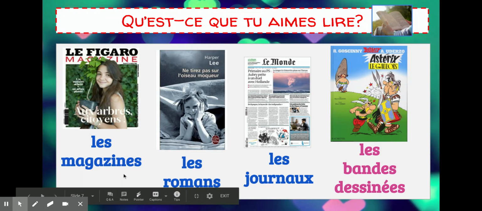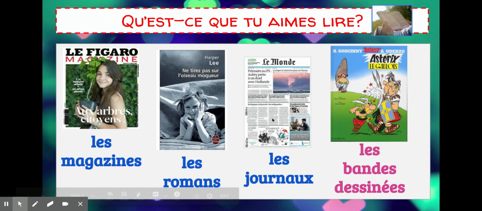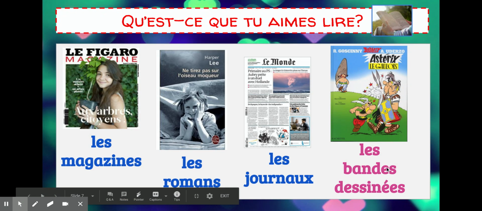So, magazines, les romans. Say this one with me, les romans. So, les romans are novels, like books, chapter books kind of. Les journaux. Say this one with me, journaux. Journaux are newspapers.